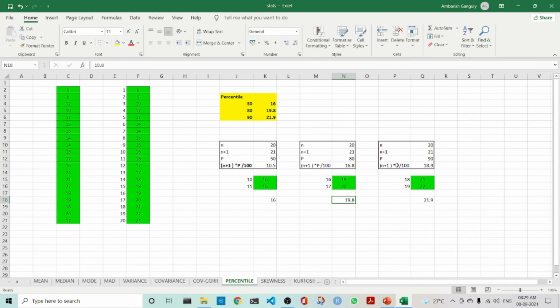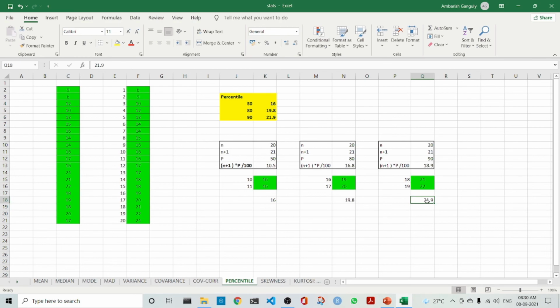Similarly, if I am calculating the 90th percentile, it comes to the 18.9th term. The 18th term is 21, the 19th term is 22, and we get 21.9, which is the value, because it is 0.9, so it is in between 21 and 22. Hope this clears the concept of percentile.